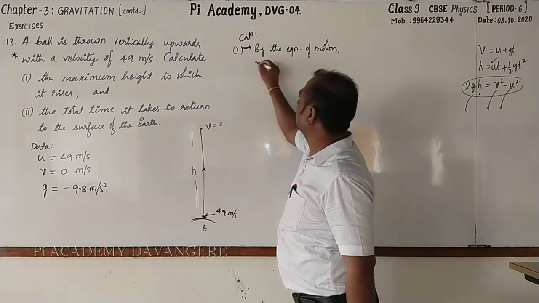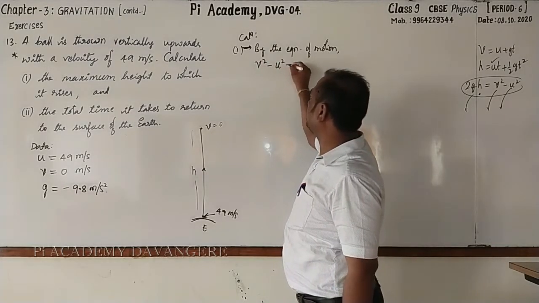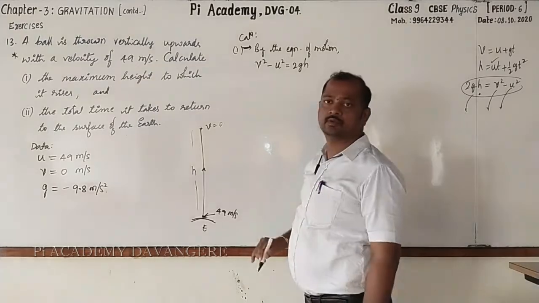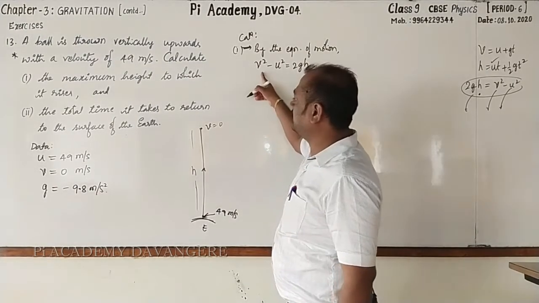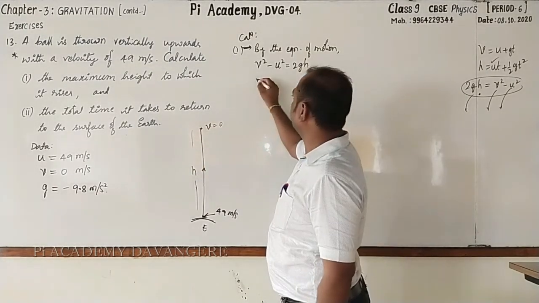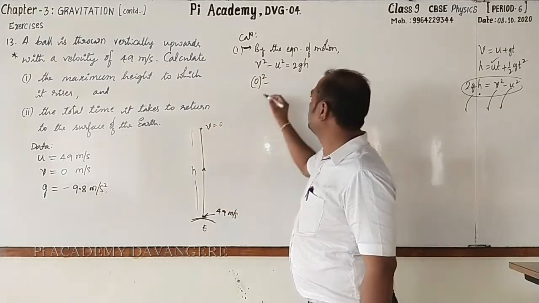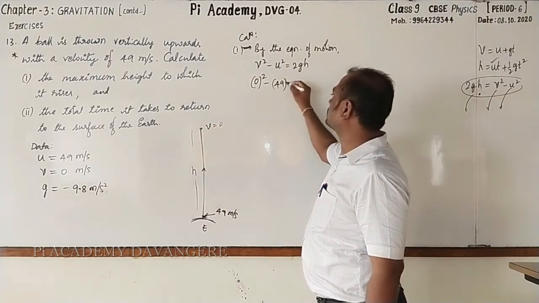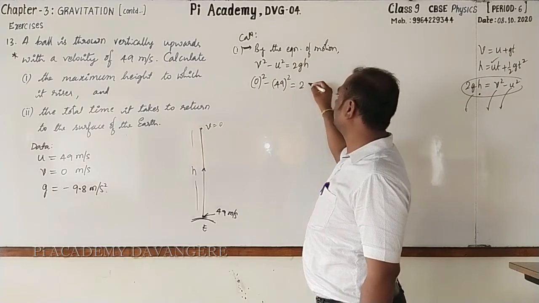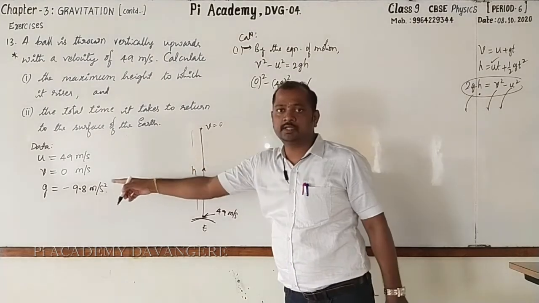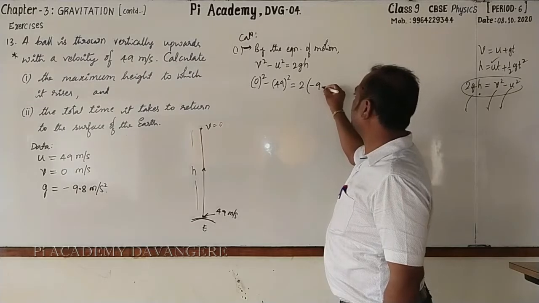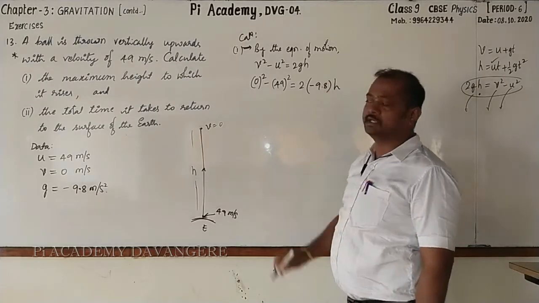Then we can write V square minus U square equal to 2gh. Followed? What is V? V is 0. 0 whole square minus U, U is 49 whole square. It is equal to 2 into g, it is minus 9.8, and h.